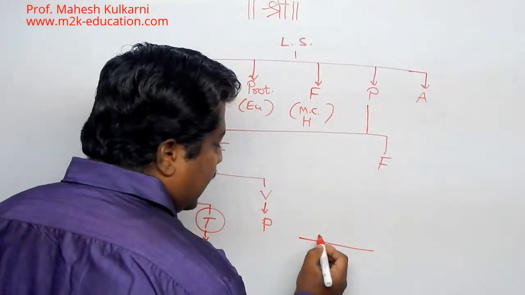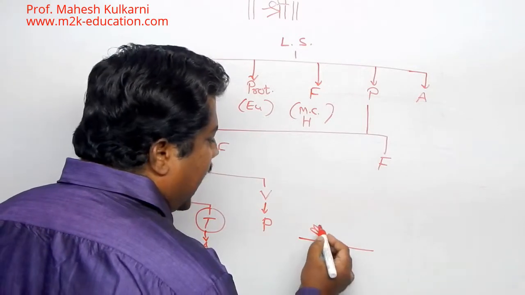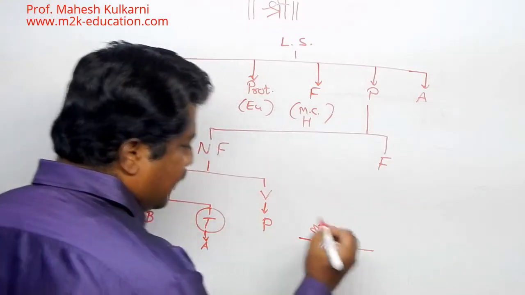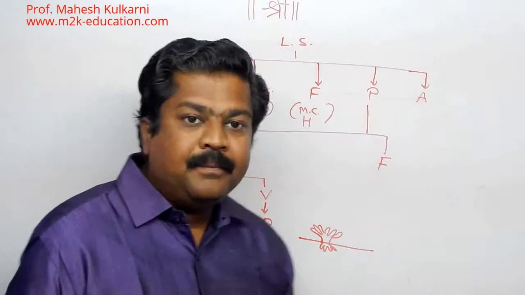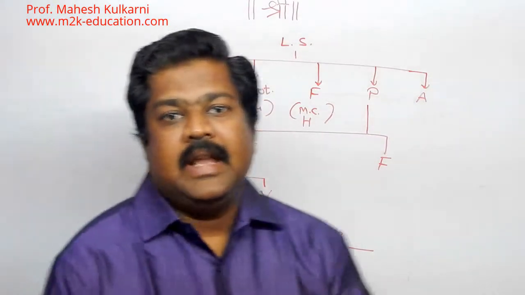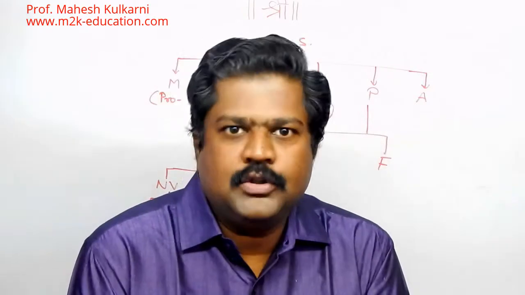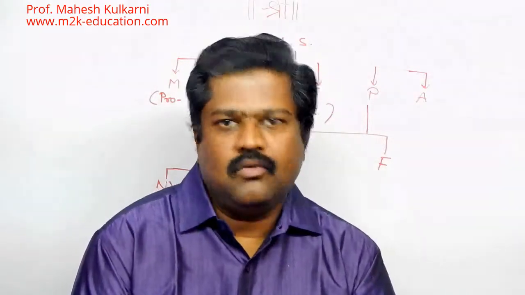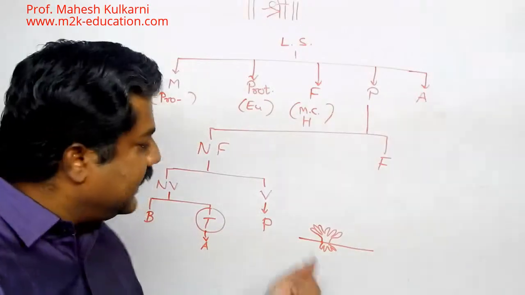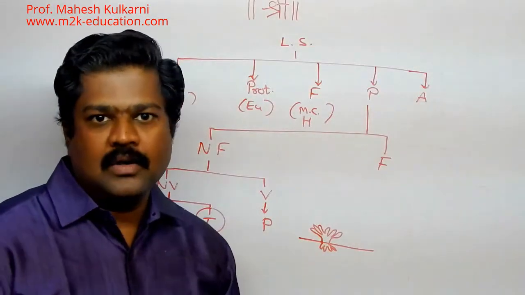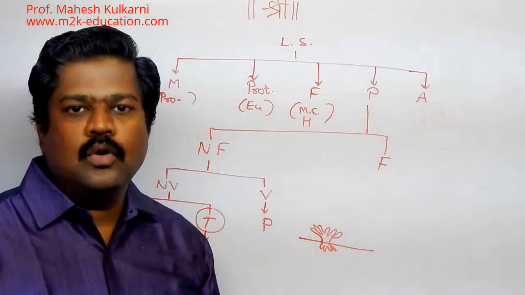Now here we are having some leafy appearance like that. You can check out, particularly in rainy season, on walls, compound walls usually, fencing walls, this type of green outgrowths are coming out. Some leafy outgrowths are observed.